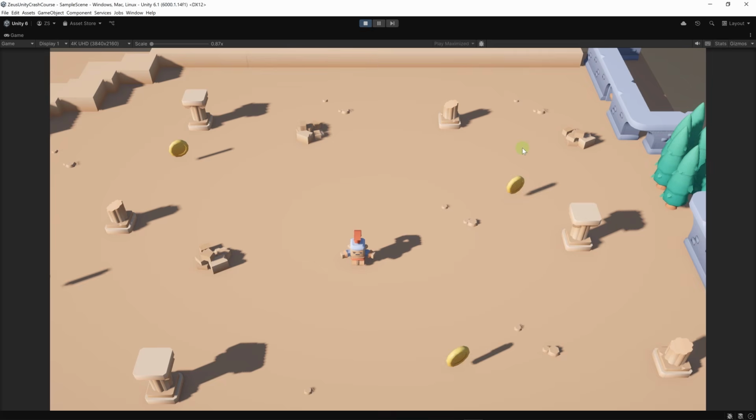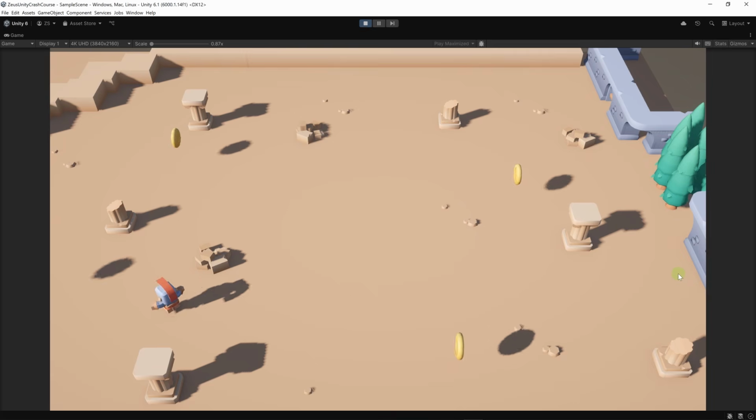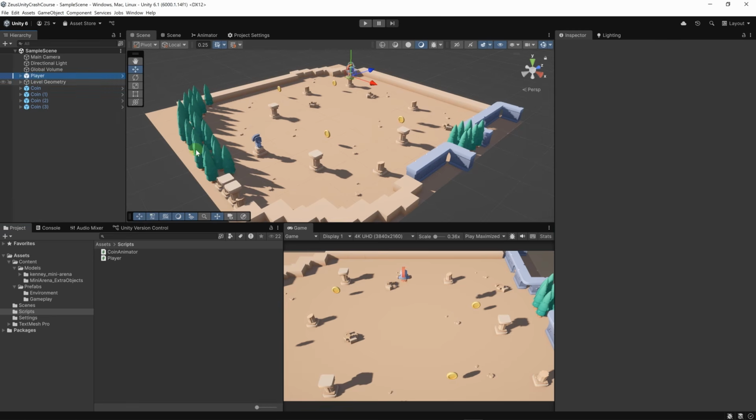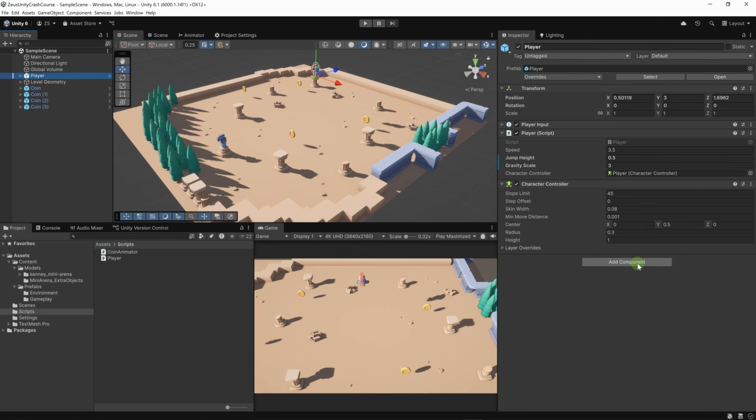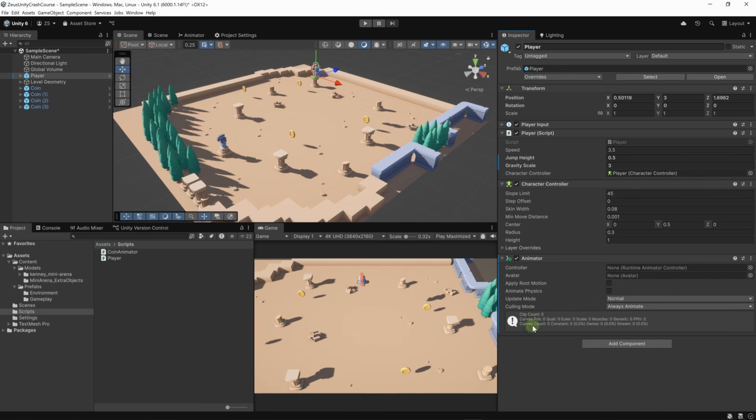In this lecture, we are going to animate our character. Right now, our character is not being animated. They can move around, but we definitely need some animations. Let's see how we can do that. Let's click on our player object, and here we can add an animator. Let's click on add component, then look for animator. Let's make sure that apply root motion is disabled.